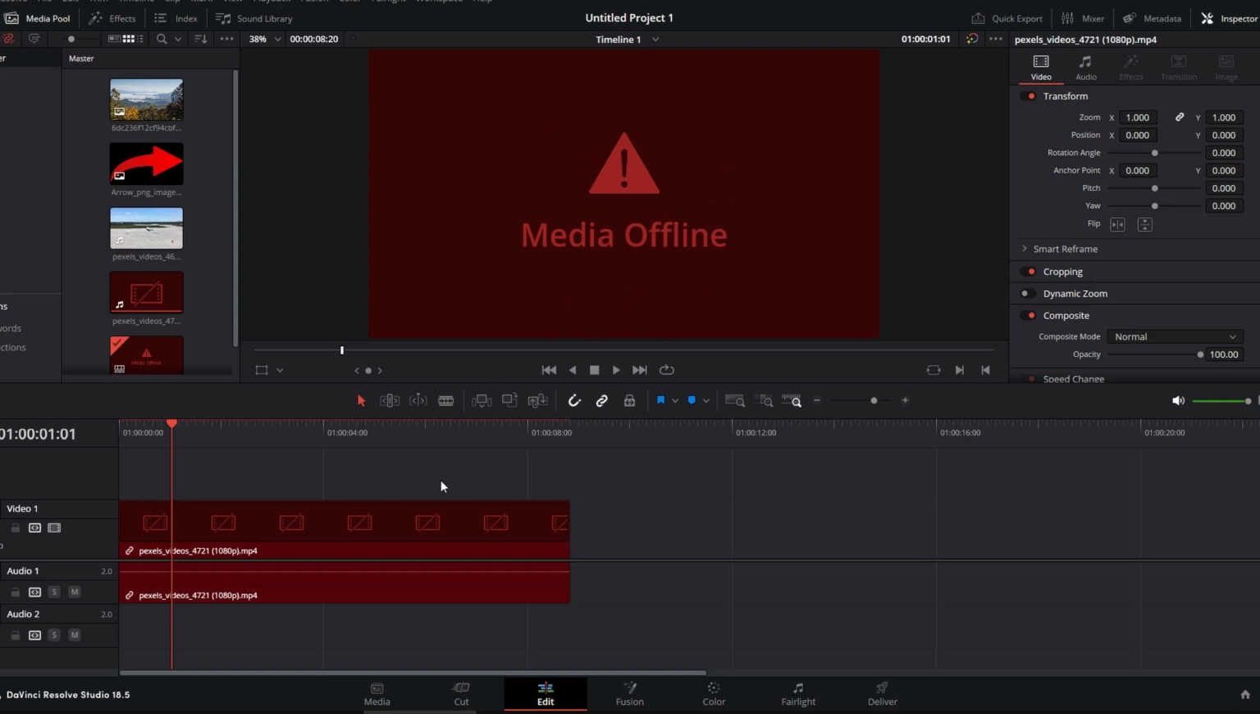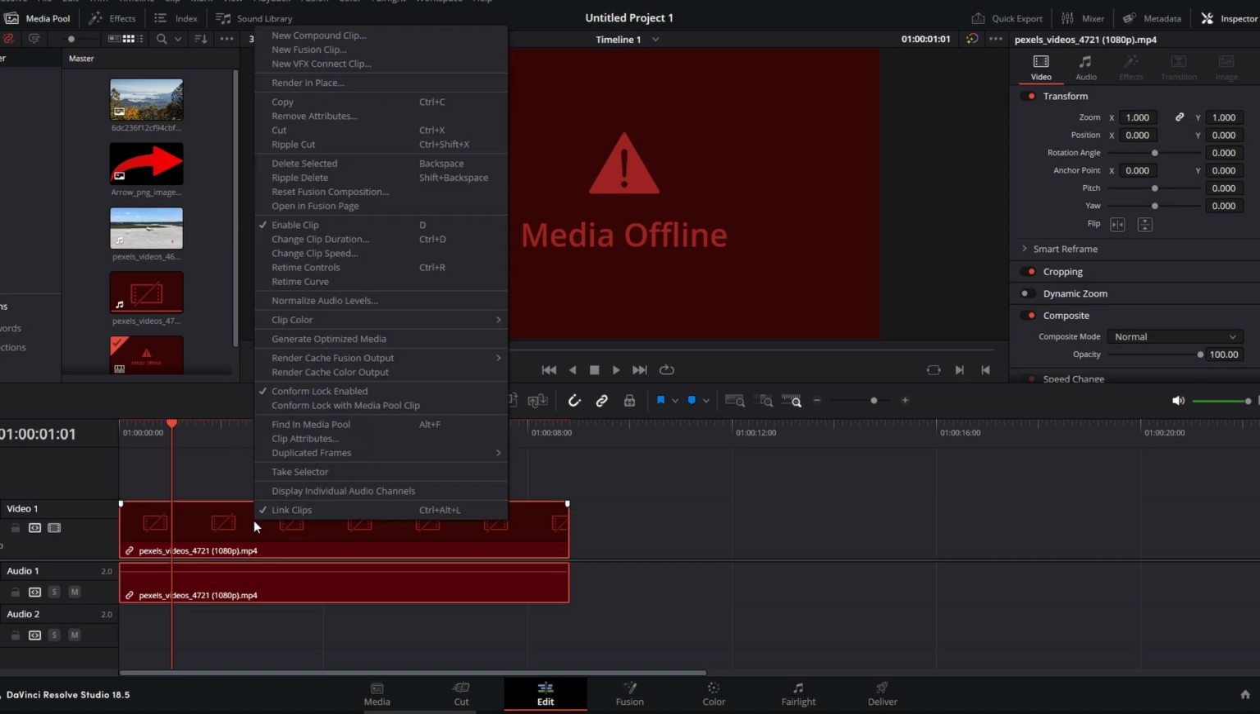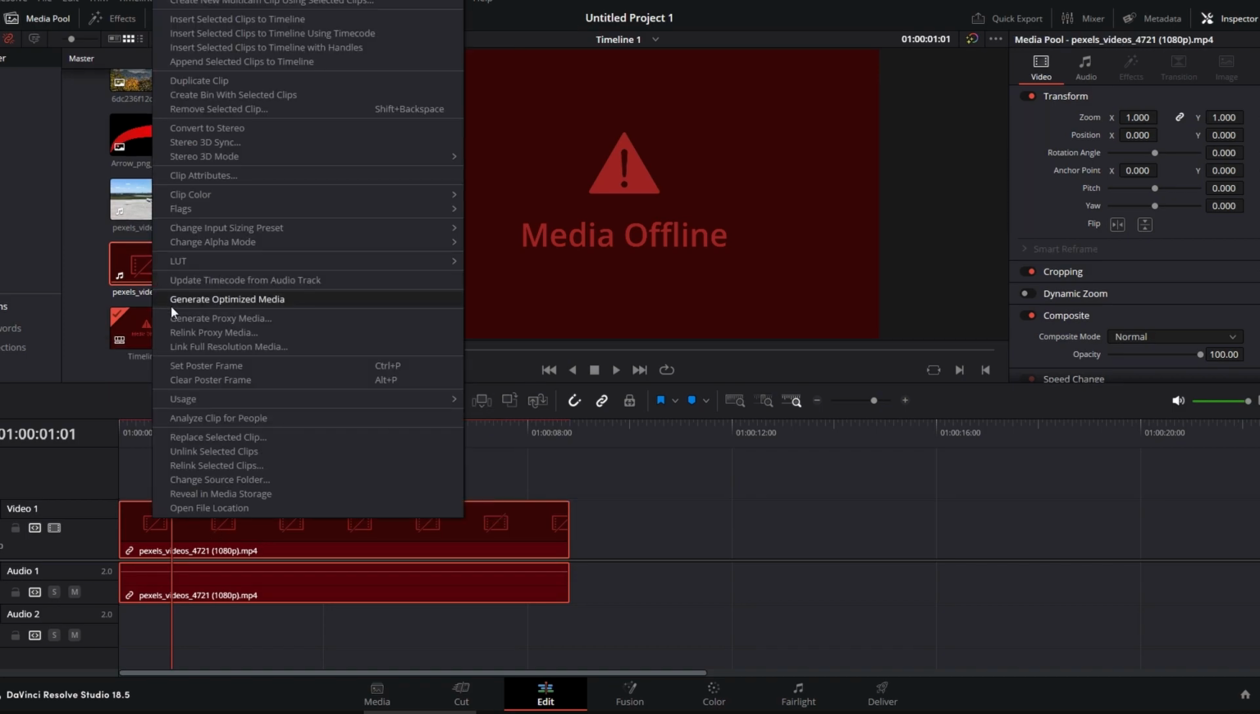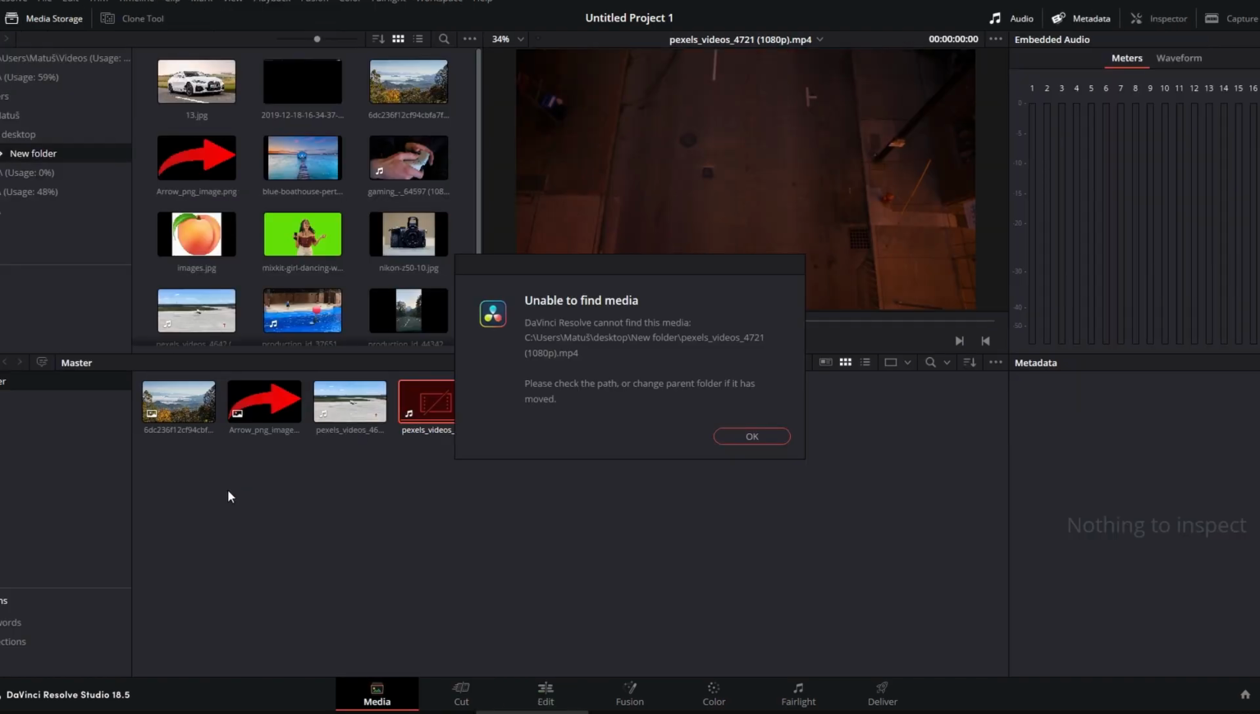Click on your media, then right click and select Find in Media Pool. Right click on the identified clip and choose Reveal in Finder. A window will appear displaying the clip path. Check the path and clip name.